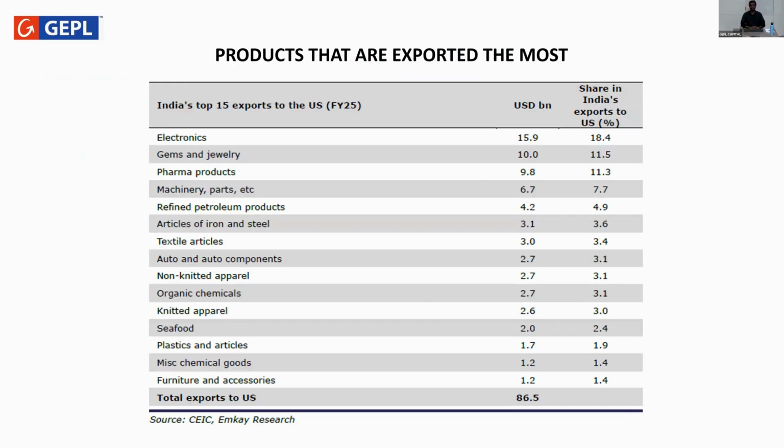So here we have mentioned certain products that are exported the most from India. This includes electronics, which are the major component. Next will be gems and jewelry, and there will be pharma products. Third, fourth will be machinery parts, refined petroleum products, articles of iron and steel, textile articles, auto and auto components, non-knitted apparel, organic chemicals, knitted apparel, and seafood. These are some of the key products that have been exported from India to the US.